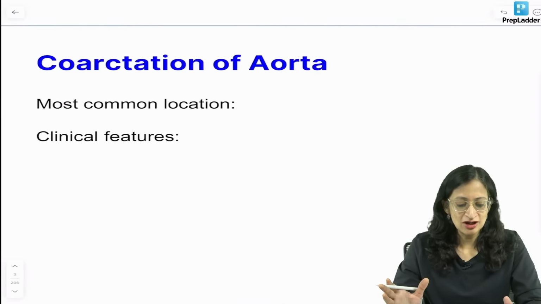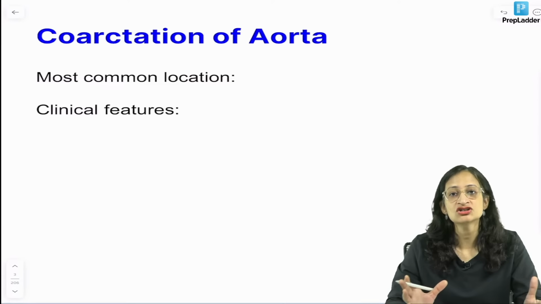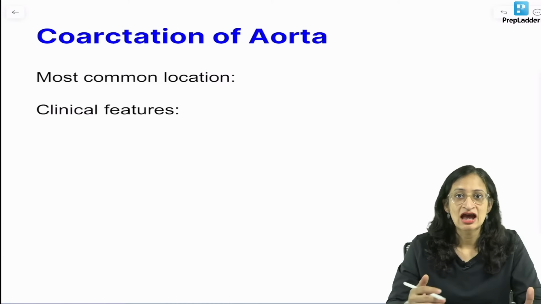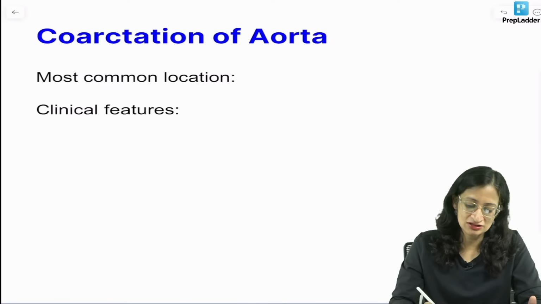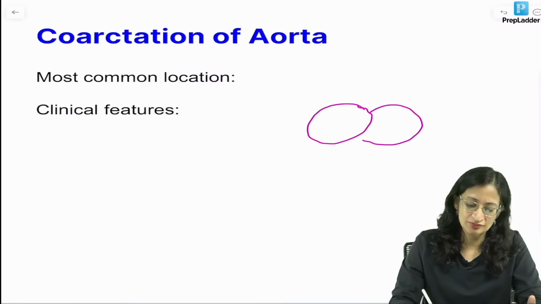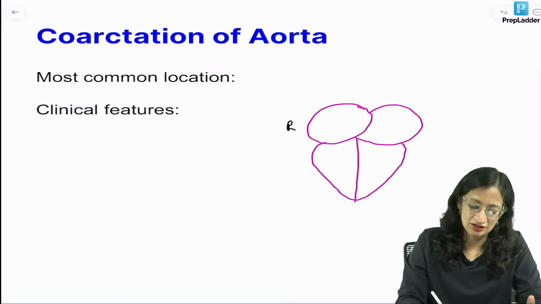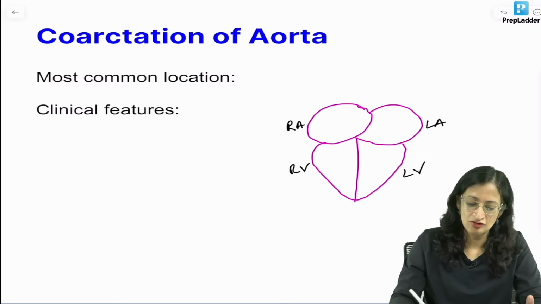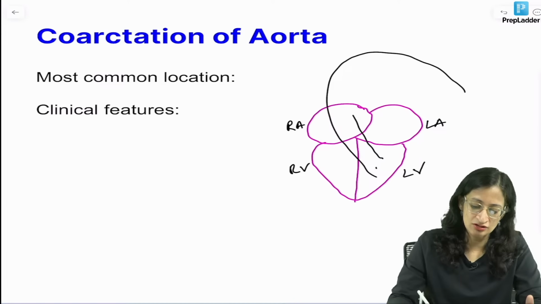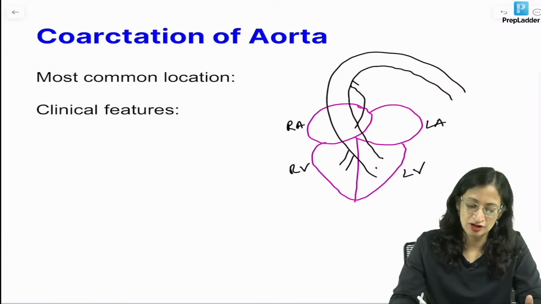Now, what do you mean by coarctation of aorta? Coarctation of aorta means a narrowing. And where is this narrowing? If you look at the heart, you have the right atrium, right ventricle, left atrium, left ventricle. From the left ventricle comes the aorta and from the right ventricle comes the pulmonary artery or the pulmonary trunk.